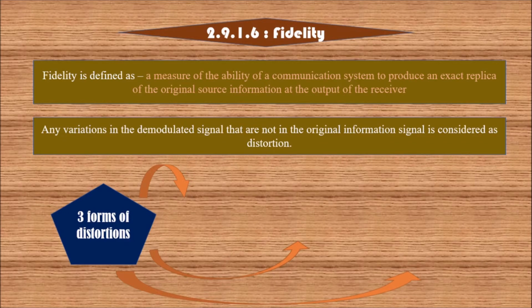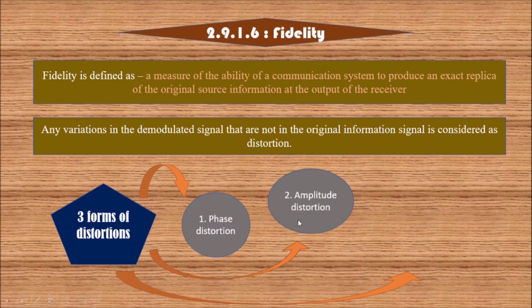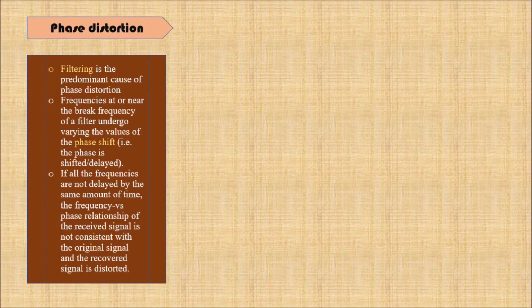After that, fidelity. Fidelity is defined as a measure of the ability of a communication system to produce an exact replica of the original source information at the output of the receiver. Any variation in the demodulated signal that is not in the original information signal is considered distortion. Three forms of distortion are: 1st, phase distortion; 2nd, amplitude distortion; and 3rd, frequency distortion. Phase distortion: filtering is the predominant cause of phase distortion.